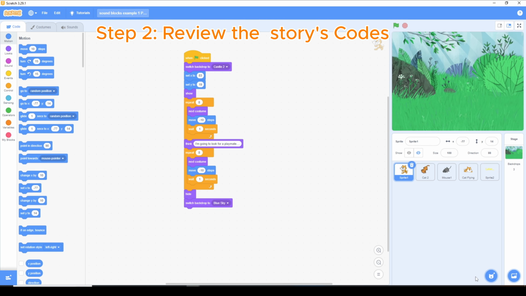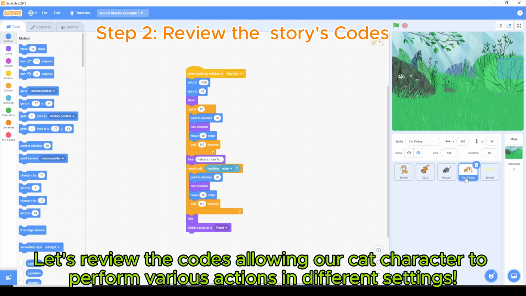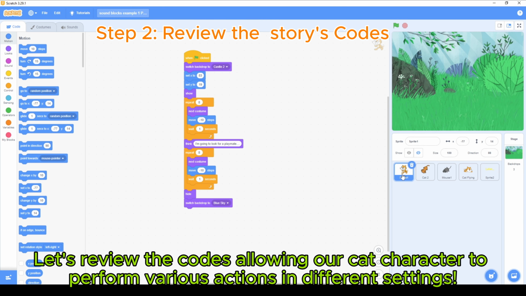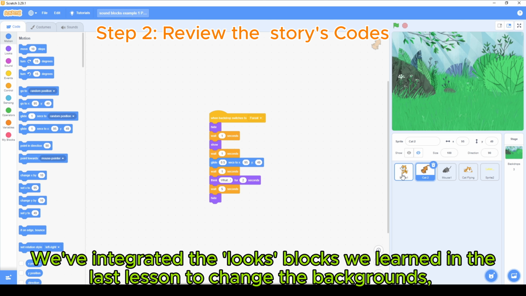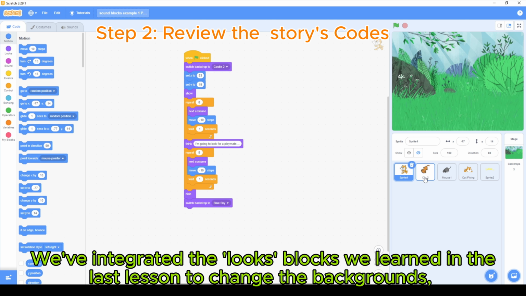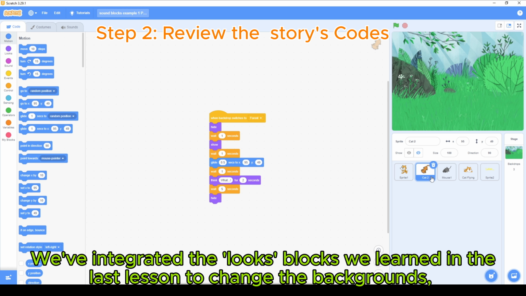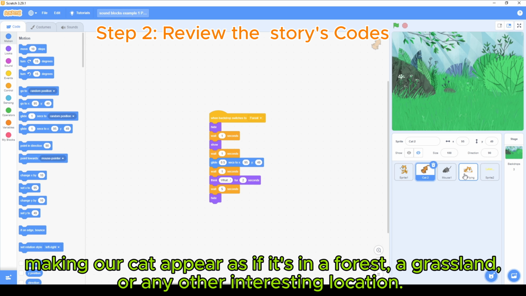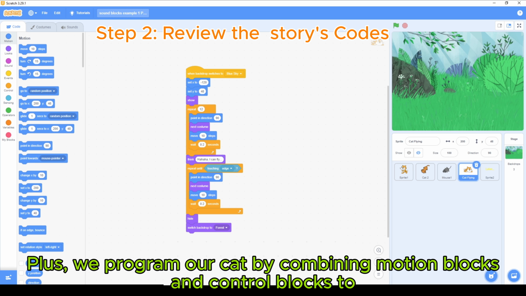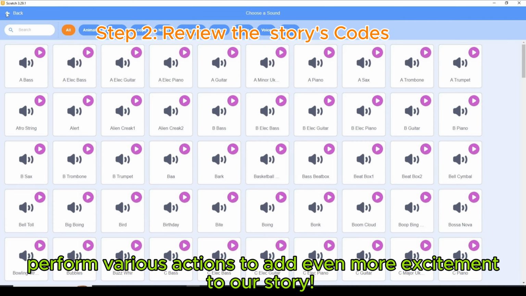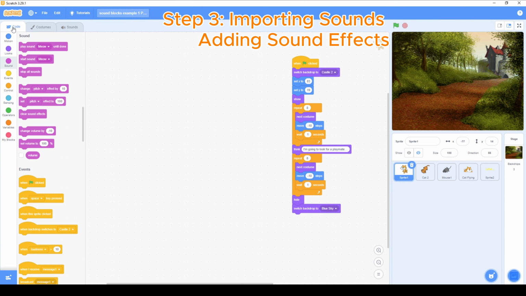Step 2. Coding the character's movements. Let's review the codes allowing our cat character to perform various actions in different settings. We've integrated the looks blocks we learned in the last lesson to change the backgrounds, making our cat appear as if it's in a forest, a grassland, or any other interesting location. Plus, we program our cat by combining motion blocks and control blocks to perform various actions to add even more excitement to our story.